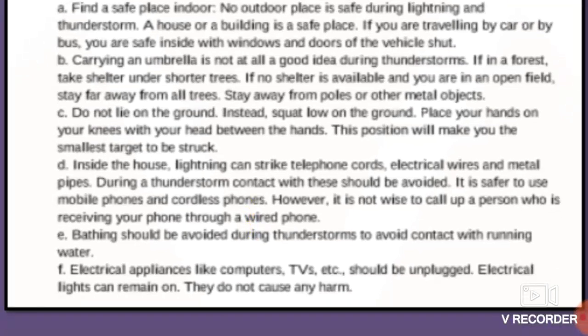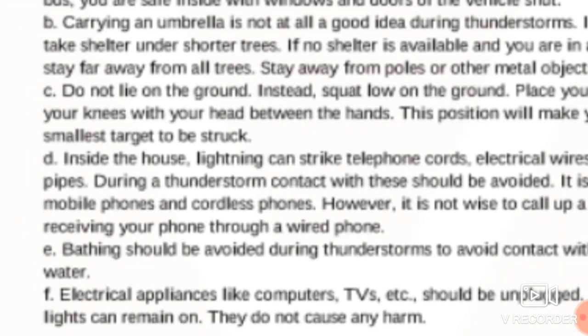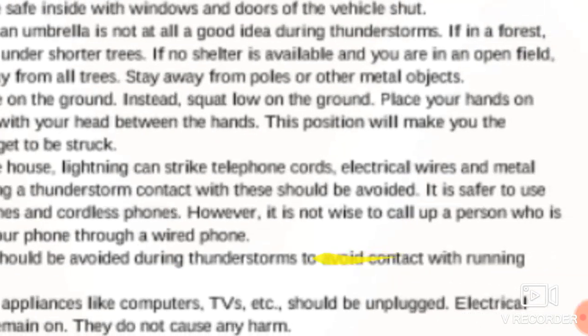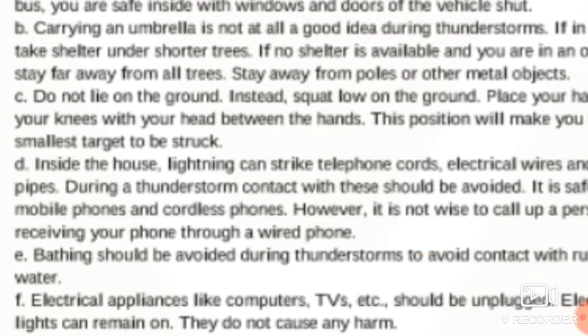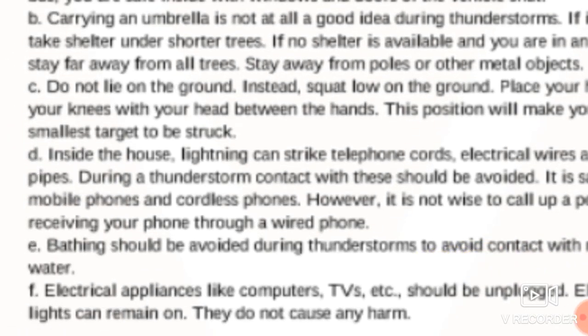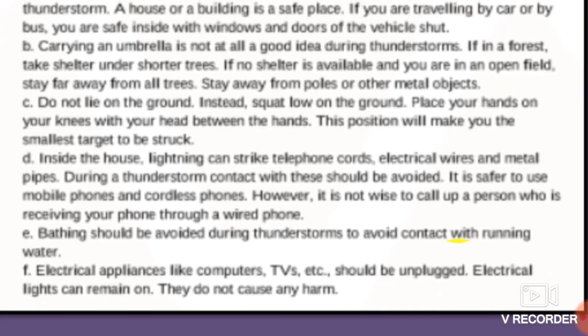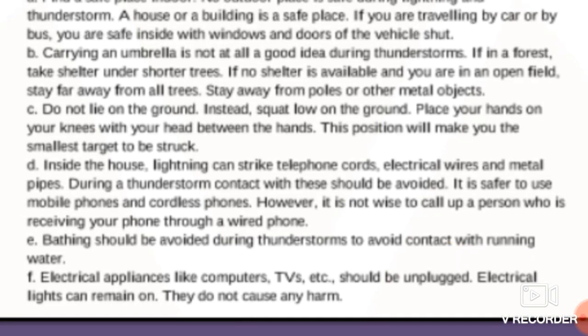Next, inside the house, lightning can strike telephone cords, electric wires and metal pipes. So during a thunderstorm, contact with these should be avoided. It is safer to use mobile phones or cordless phones. However, it is not wise to call a person who is receiving your call through a wired phone.